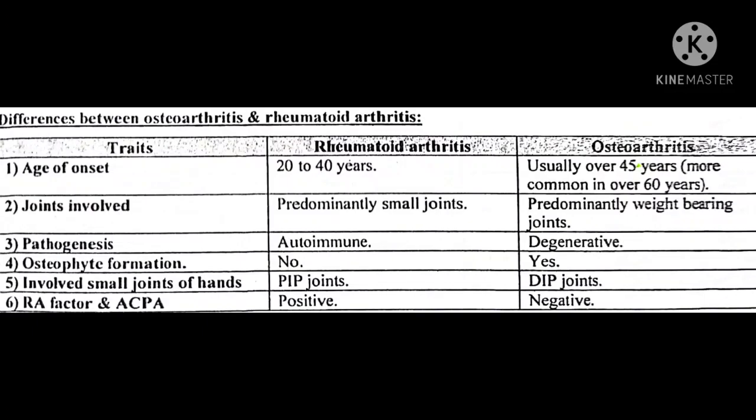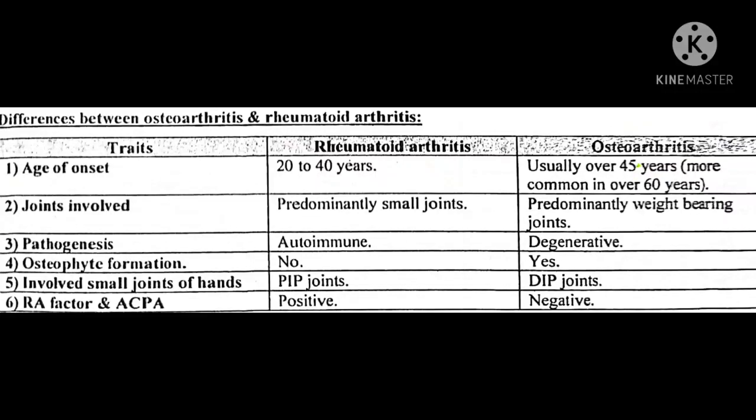What is the difference between osteoarthritis and rheumatoid arthritis? The age of onset in rheumatoid arthritis is 20 to 40 years, and osteoarthritis occurs usually after 45 years, more common in over 60 years.